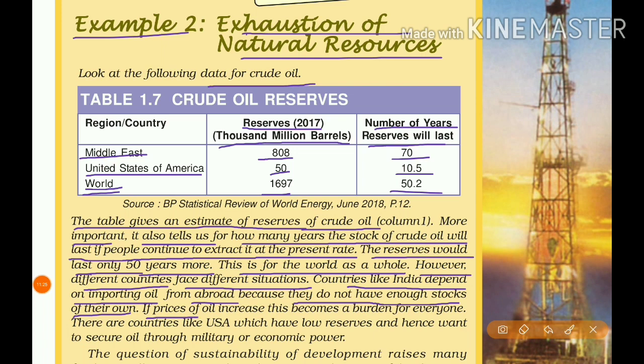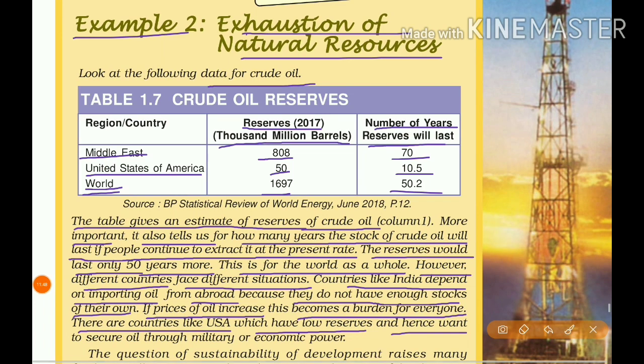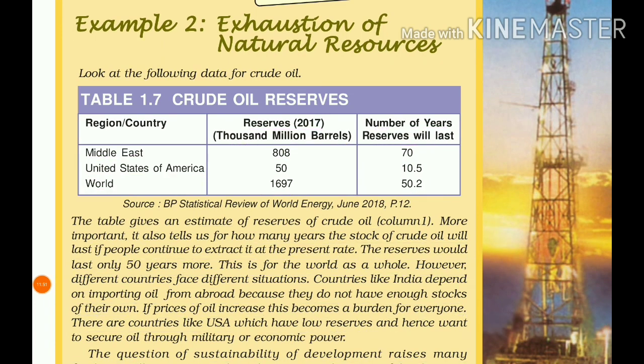If prices of oil increase, this becomes a burden for everyone, because there are countries like the USA which have low reserves, only 50,000 million barrels, which will last only 10.5 years, and hence want to secure oil through military or economic power.